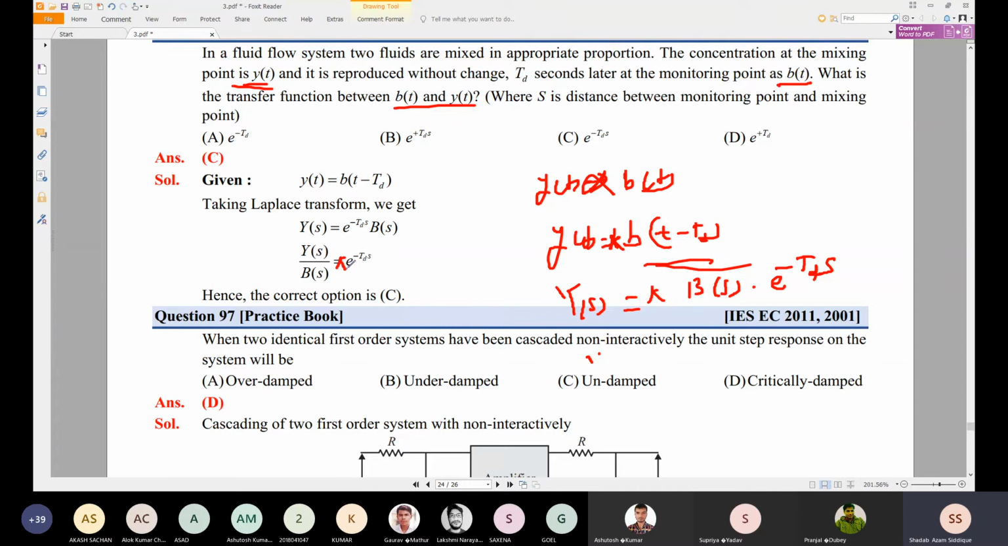So k into e to the minus tds. An option is given as e to the minus tds. So we can just have e to the minus tds. K is not given, so it will become directly e to the minus tds. It's a very different kind of problem which is asked.